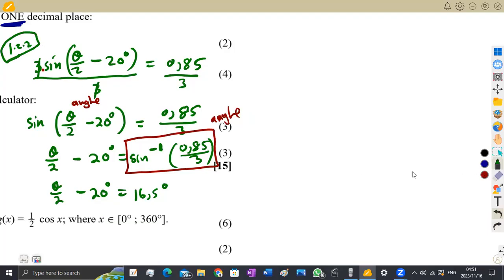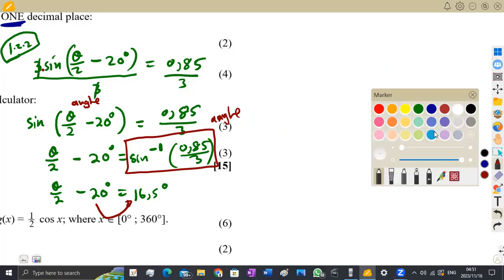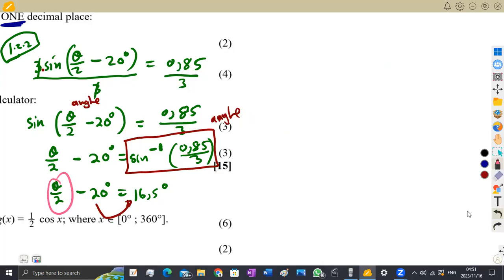How are we going to solve for this theta from this stage that we are having? All right, since these are the same, because we are now referring to an angle, we can transpose negative 20 to this side so that it becomes a positive. So what it means is that I'm going to remain with theta over 2.